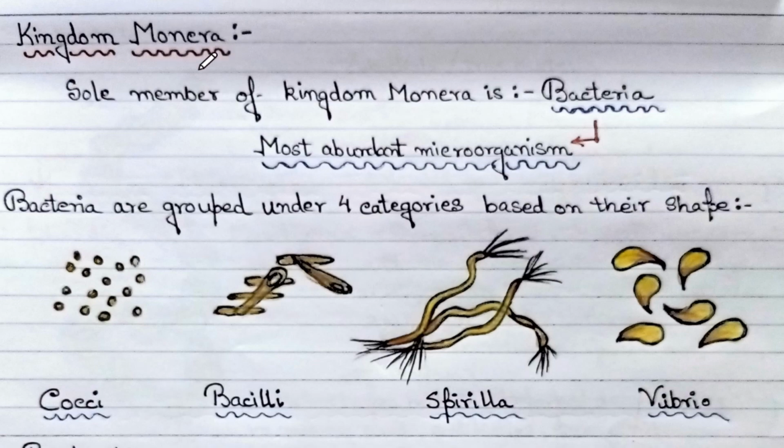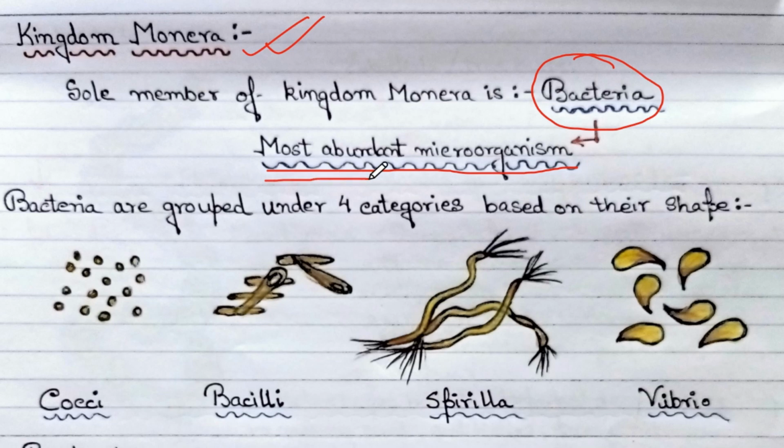So comes our first kingdom, Kingdom Monera. Monera kingdom has a sole kind of microorganism, which is bacteria. The sole member of Monera is bacteria, and it is the most abundant microorganism. Till now, it is the most abundant microorganism.